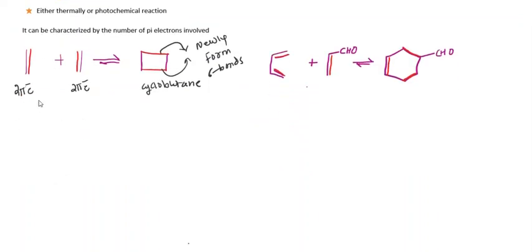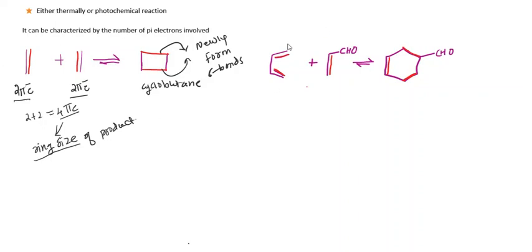These are 2 pi electron systems, and when we add 2 plus 2, it is 4 pi electrons. The 4 indicates the ring size of the product.